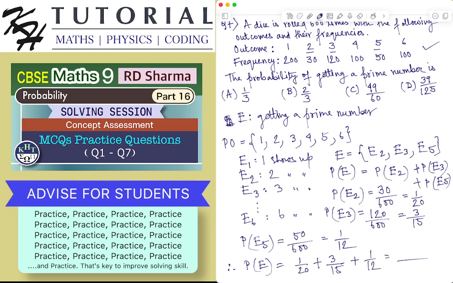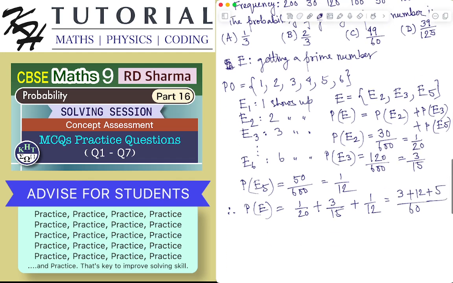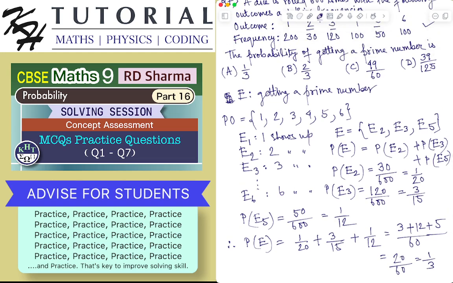The LCM will be 60, so 3 plus 12 plus 5 is 20 by 60, which is 1 by 3. So 1 by 3 is the probability of getting a prime number when a dice is rolled. So choice A is the correct choice.